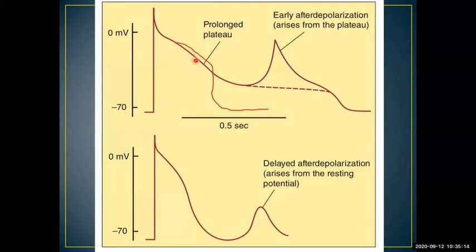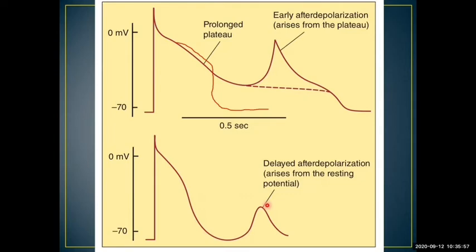The plateau phase is getting prolonged, and another depolarization is occurring even before the action potential is undergoing into the resting phase, right? So this is called an early after depolarization, and then this is a delayed after depolarization. Generally after this action potential, a complete action potential has to occur over here, but here a delayed after depolarization is occurring, which raises the resting membrane potential only slightly, and this could cause arrhythmia again.